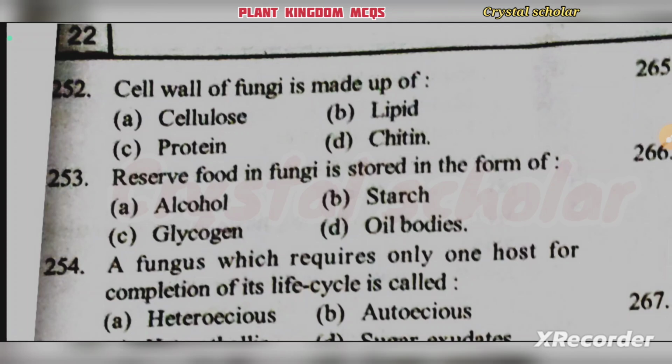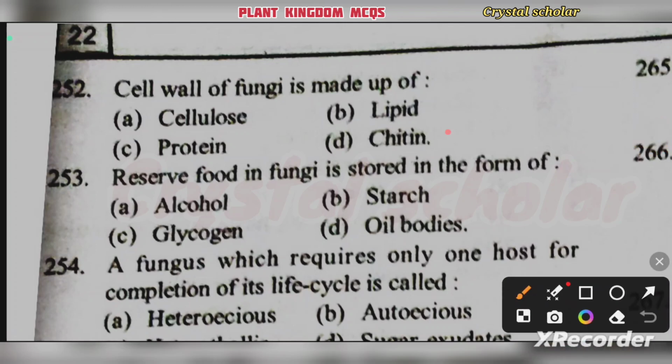It's chitin. Cell wall of fungi is made up of chitin. Option D is your right answer. Then come to the next.